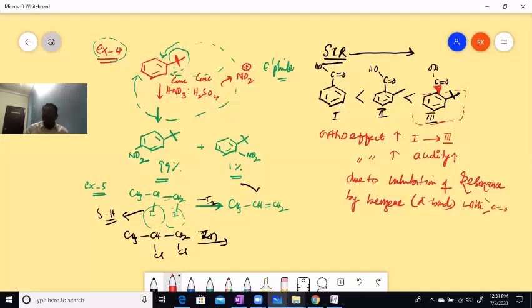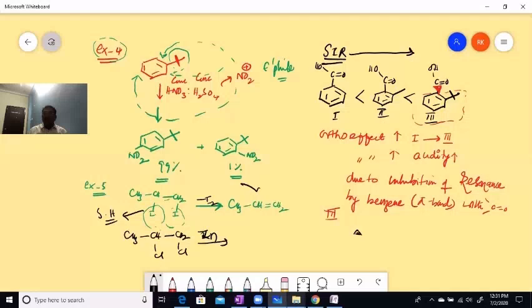Whatever the group may be at the ortho position, if it is bulkier, that inhibits the resonance with the carboxylic acid group. So whenever it goes out of the plane, in the third case, it goes to the other plane, right? Let me show you that also.